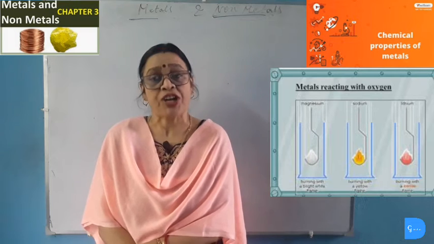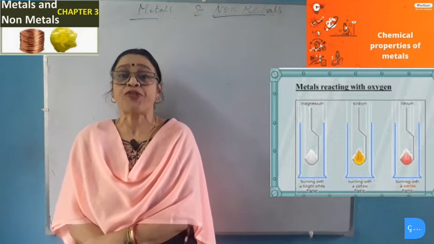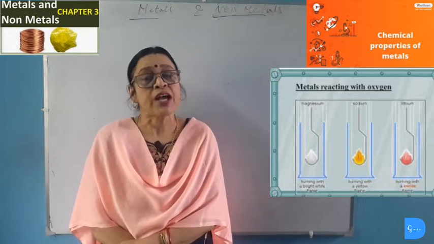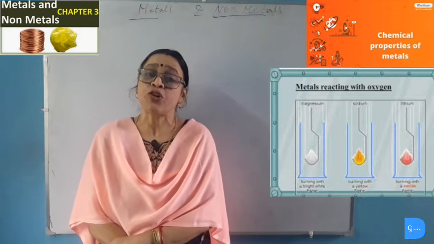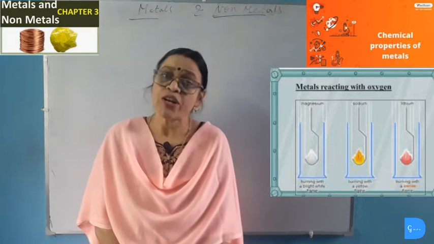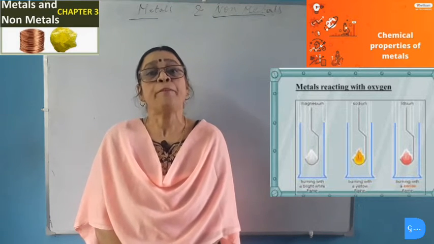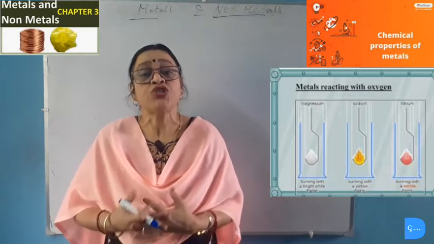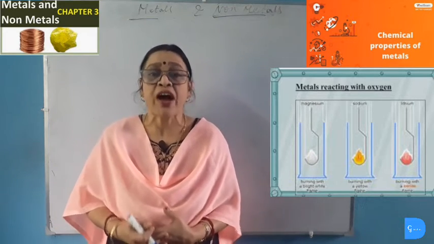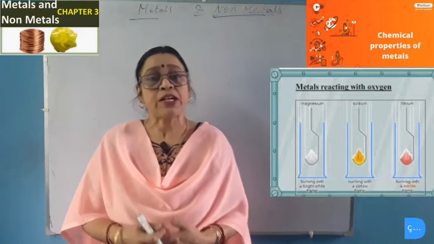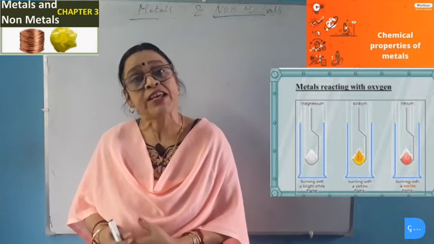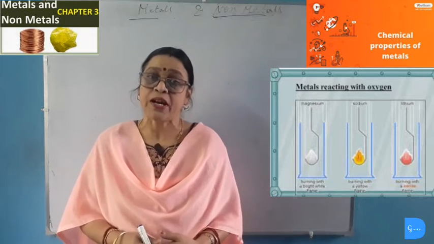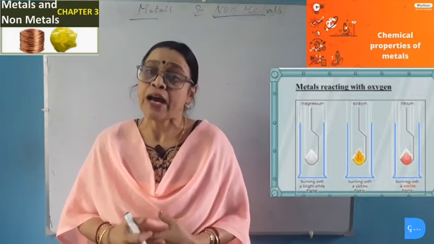When sodium and potassium react with oxygen at room temperature, the reaction takes place vigorously and sodium oxide or potassium oxide is produced respectively. And these sodium oxide and potassium oxide are basic in nature. But the reaction between sodium or potassium with oxygen is so vigorous that it catches fire. For this reason, the metals sodium, potassium and even lithium are stored under kerosene. So, to prevent the reaction of these metals with oxygen, water and carbon dioxide.